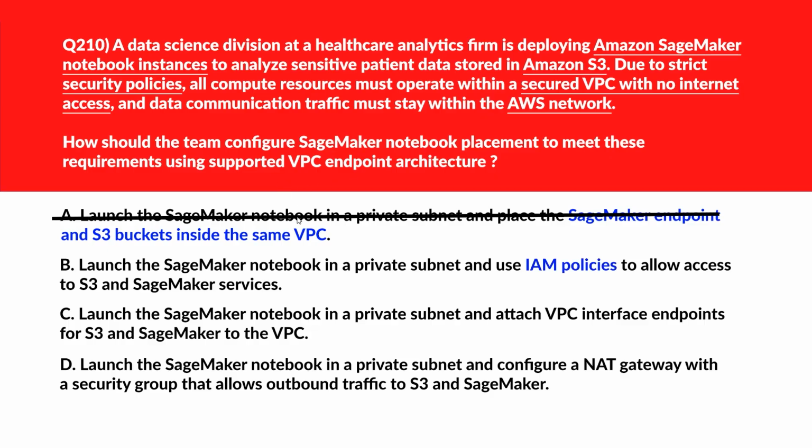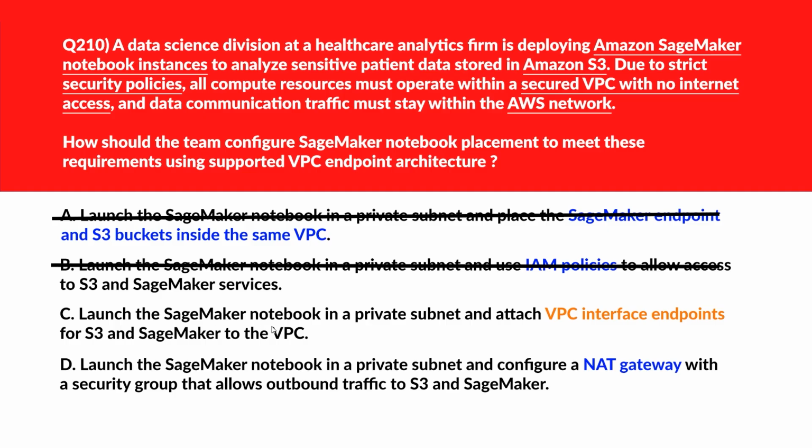Wrong answer. We'll move to B. B says launch the SageMaker notebook in a private subnet and use IAM policies to allow access to S3 and SageMaker services. IAM policies control access but don't enforce network level isolation from the internet. Wrong answer. We'll move to C.